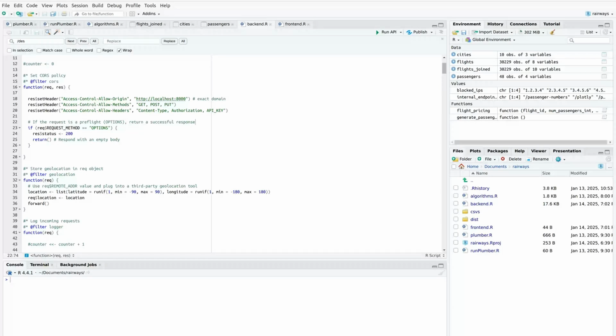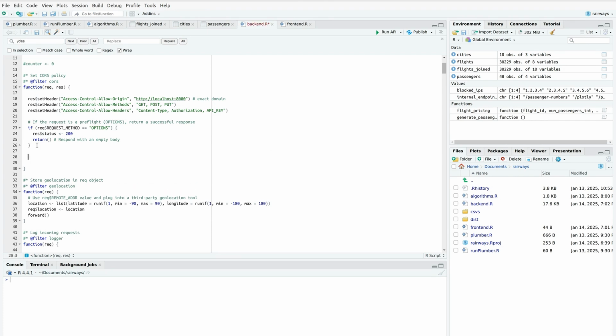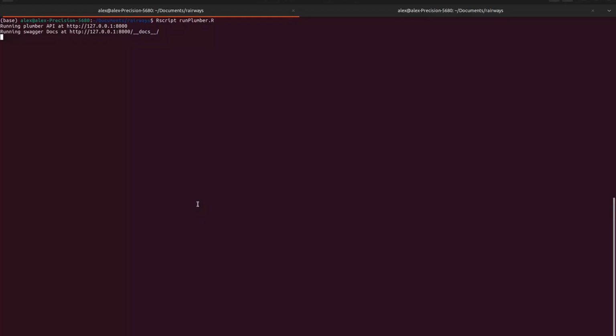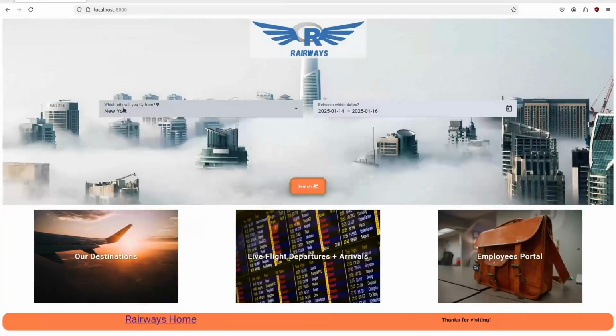To complete our CORS filter from the previous lecture, we must remember to end with a forward statement to move the request to the next handler. So let's go ahead and add that. Well done if you noticed. Okay, let's restart our API and finally check our website.